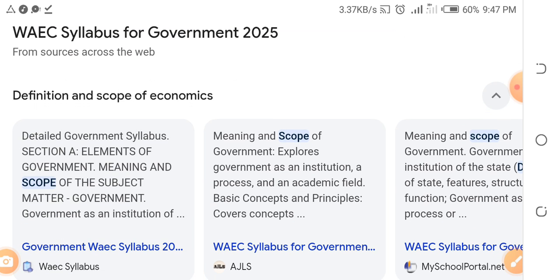I've already told you to study definition and scope of government. Under it, study elements of government, meaning and scope of the subject matter, government. Then, of course, explore government as an institution, government as a process, government as an academic field. Basic concept and principles, okay?